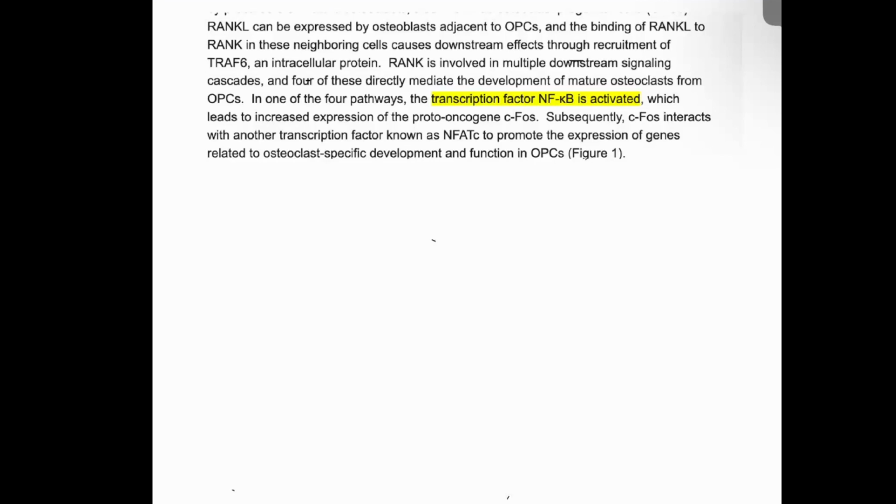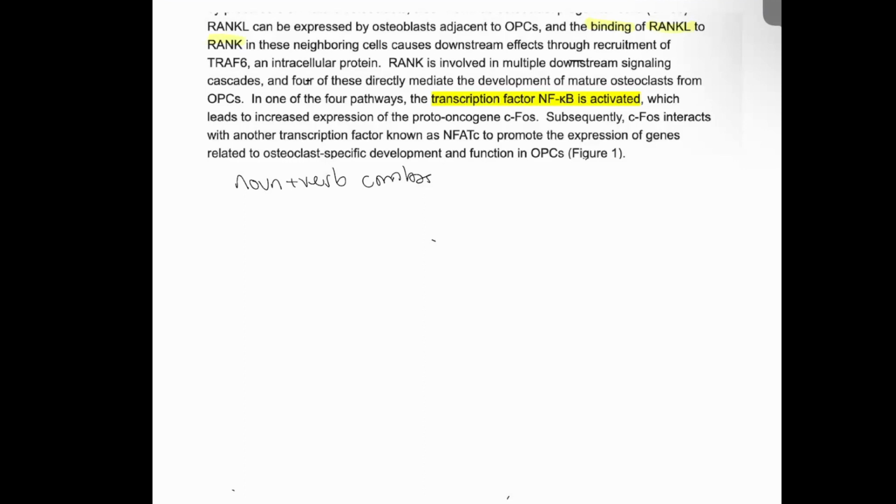There's a way to make that simpler so that you're not rereading and constantly looking over it to answer a question. One thing you can do is called cascade mapping. If you want to map cascades, keep track of the noun plus verb combos. What does that mean? I'll show you. Binding of RANK to RANK L: the verb here is binding, and RANK to RANK L is the noun.